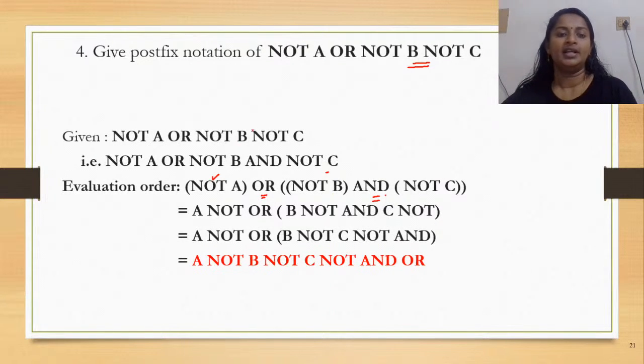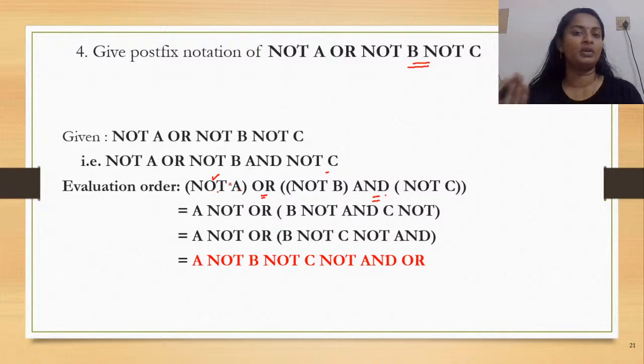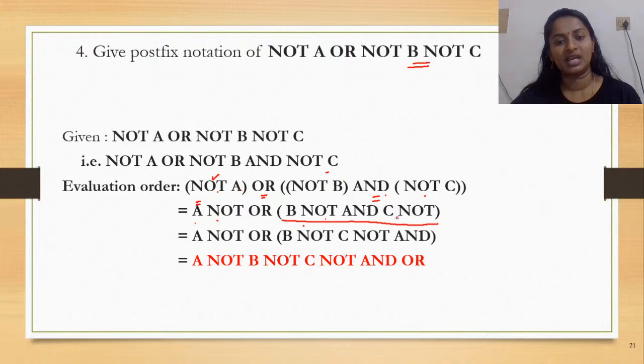Now when you convert not A to the postfix notation, you have to write operand followed by operator, right? Which is your operand here? A, the operator not. So how do you write it? A not. Okay. Similarly, for not B, you would write B not. For not C, you would write C not. Now, which is the one to be considered now? The one with and, right? So B not and C not. How would this be converted to postfix? You would first write the operands, that is B not, C not, followed by the operator and, right? Now, the one in the parentheses is an operand.